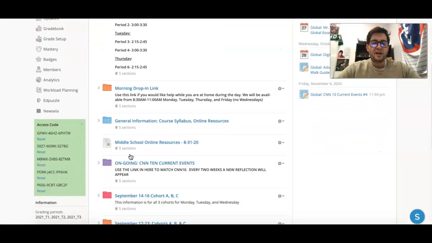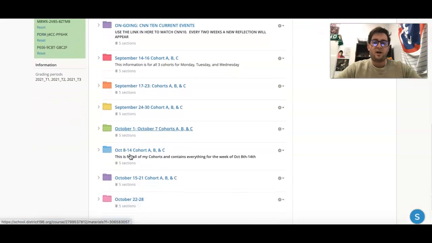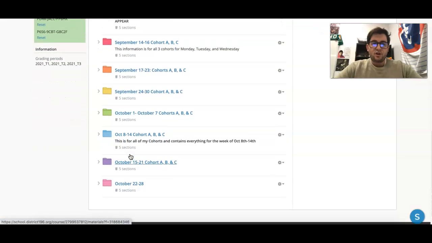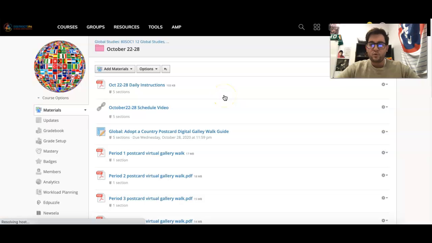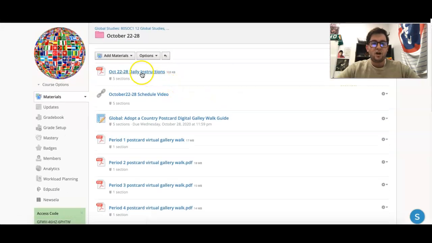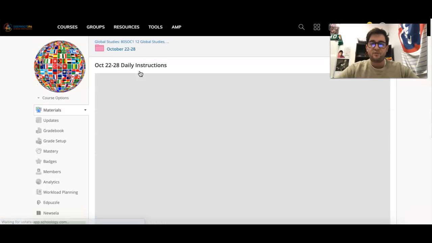The next thing I would like to point out on our page has to do with our weekly schedule. So first thing I would like to mention is that regardless of what cohort your child is in, whether they are in A, B, or C, all cohorts work on the same materials at the same time. So if we take a look at this week's folder, today is October 27th. I would look at the October 22nd through 28th folder. And you'll see that I have all of the week's materials posted in here, along with a document that shows students what to do each day of the week.